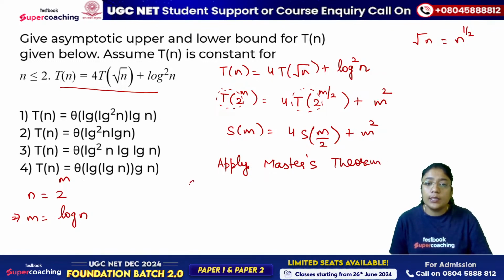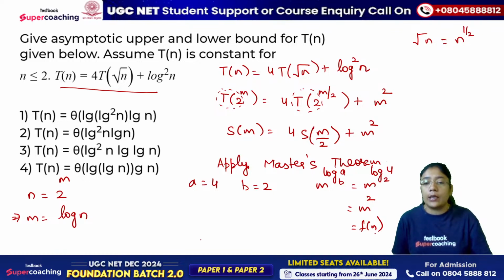So according to this, a is equal to 4 and b is equal to 2, when I'll be finding m raised to power log a with the base b, that comes out to be m raised to power log 4 with the base 2. 4 is nothing but 2 raised to power 2, so what do you get? m square, which is equal to f of n. You get a tie. So here we are getting a tie, and when a tie occurs, s of m will be f of n.